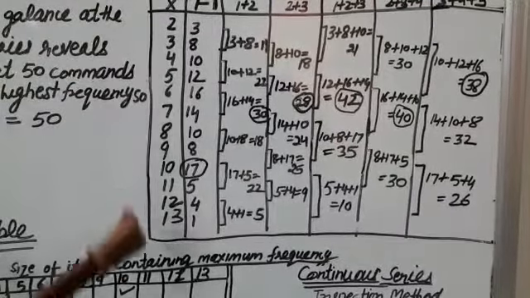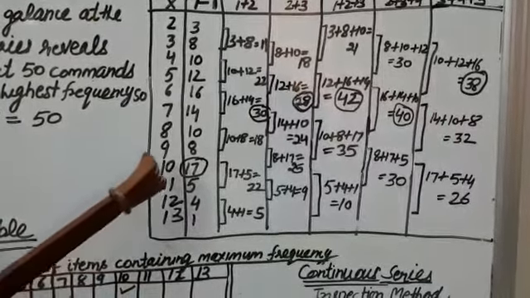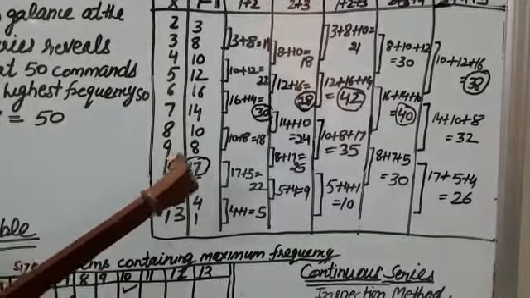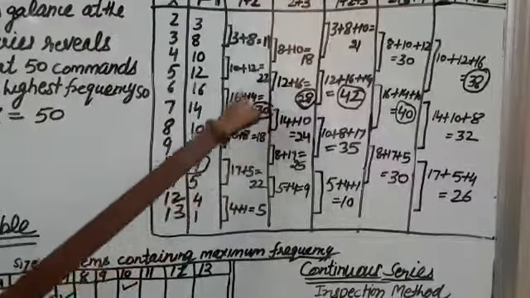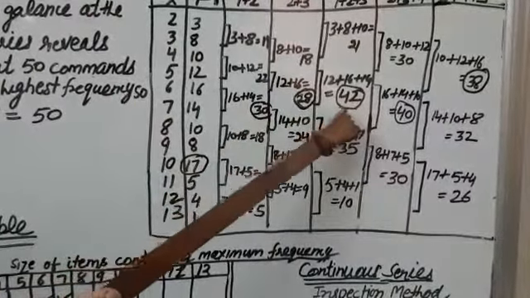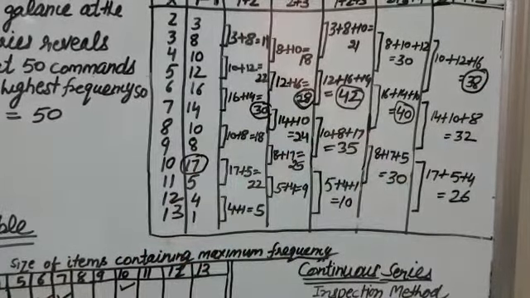So here in all the columns we will mark the highest frequency. So the highest frequency in the first is 17, we will encircle it. Then in the next it is 30, it is encircled. Then 28, 42, 40 and 38. In all these are encircled.